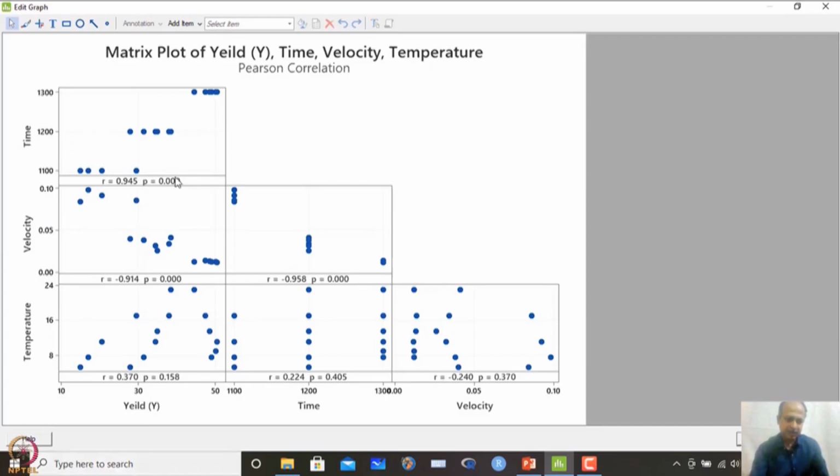Yield is highly related with time, the p value is near 0, and velocity is also highly related with yield, but temperature does not seem to be significantly influencing it. Time is not having a correlation with temperature over here. And velocity is having no correlation with temperature, but velocity is having a correlation with time. So, that is reflected over here, temperature and time, 0.958, it is minus 0.958.